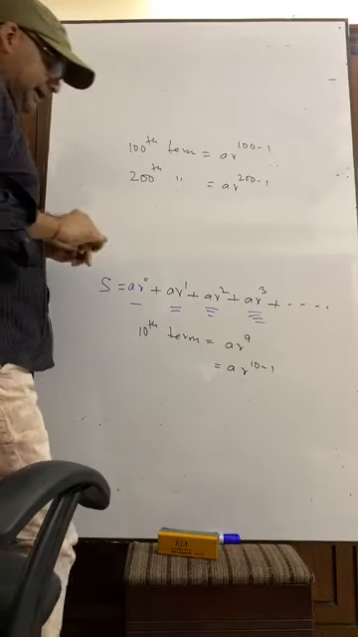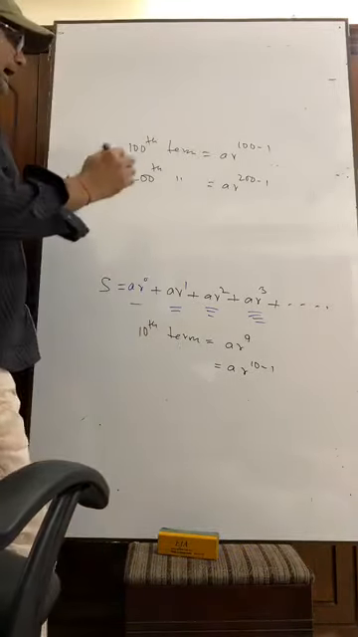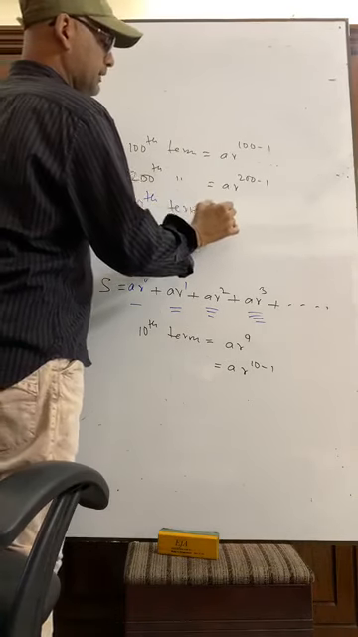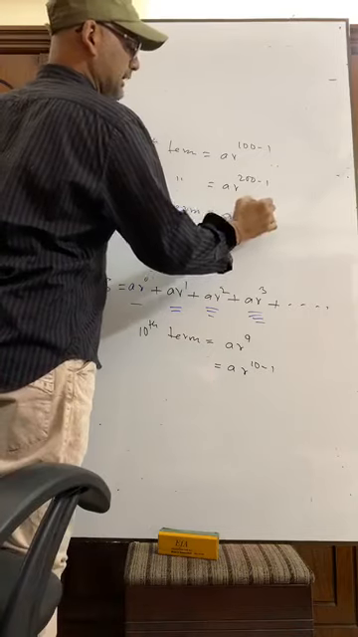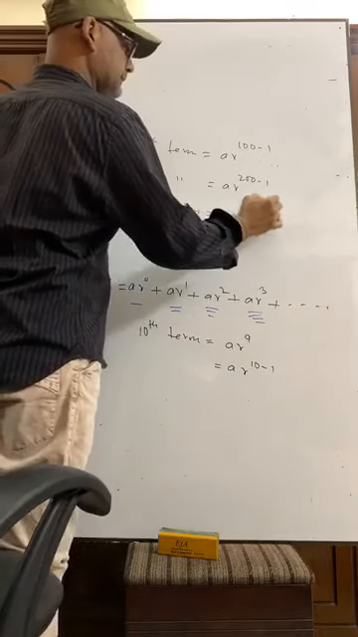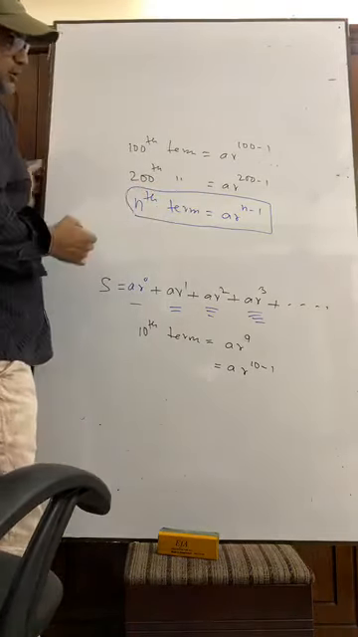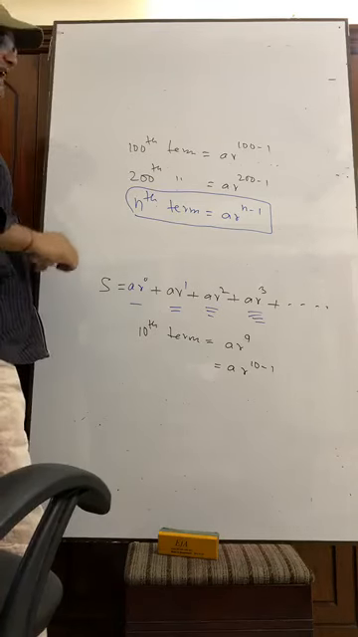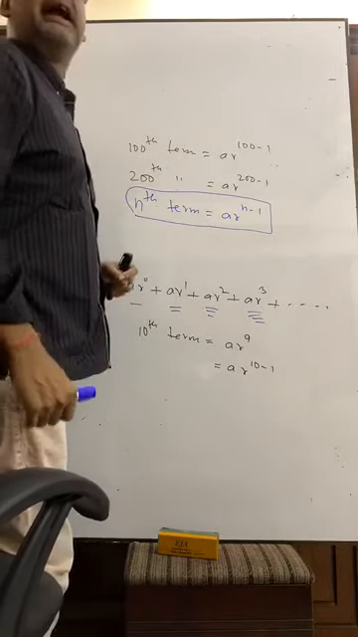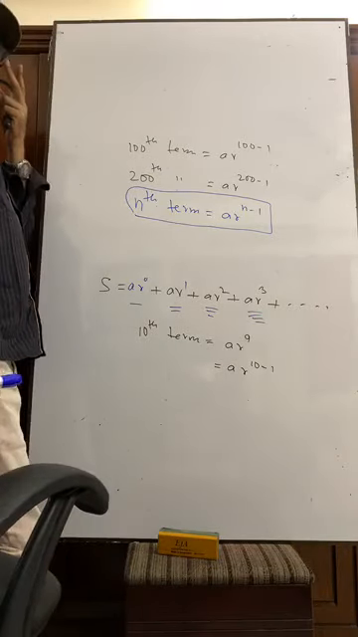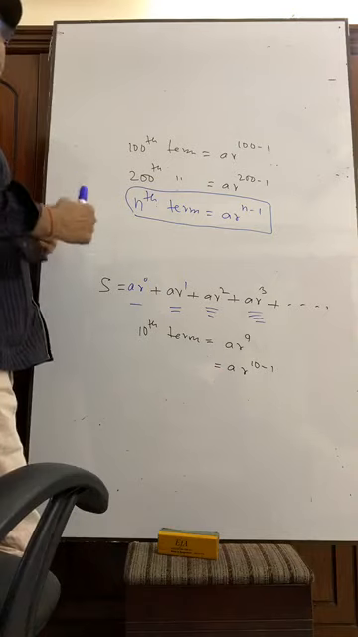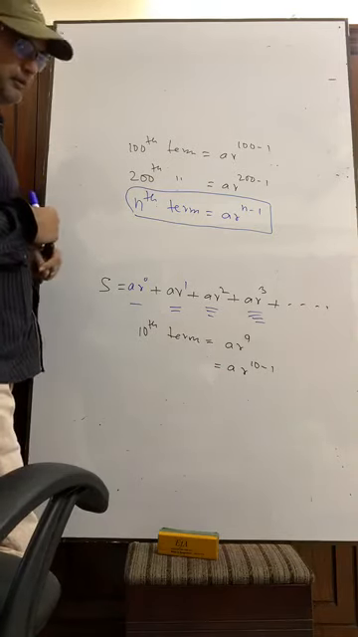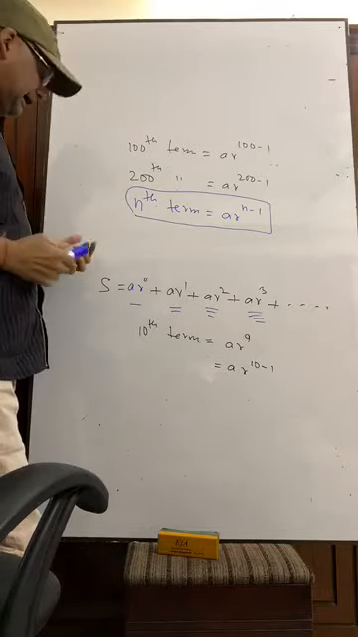So if we write nth term, then it is A R to the power n minus 1. This is the formula. Please write down the formula. The formula of nth term is A R to the power n minus 1. Okay?